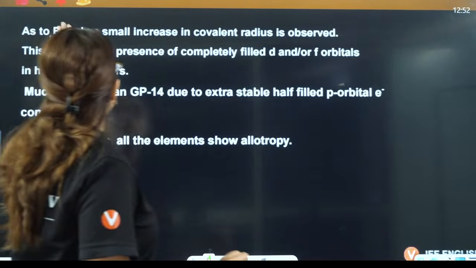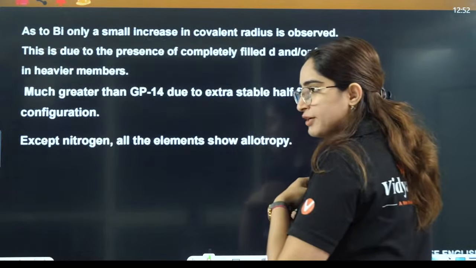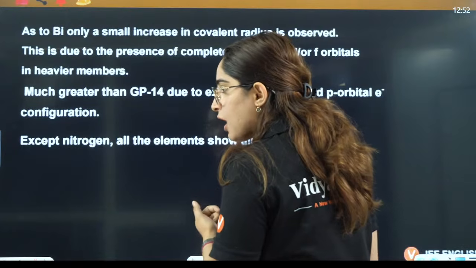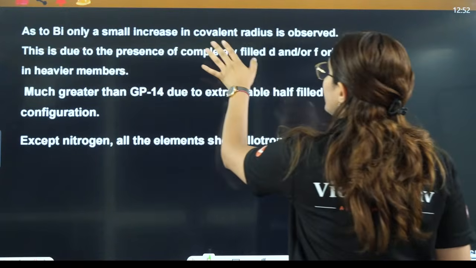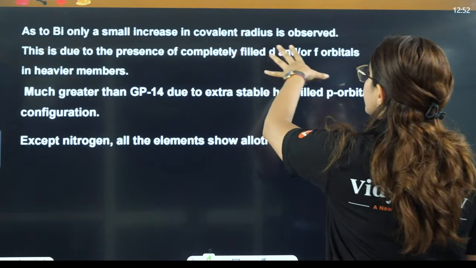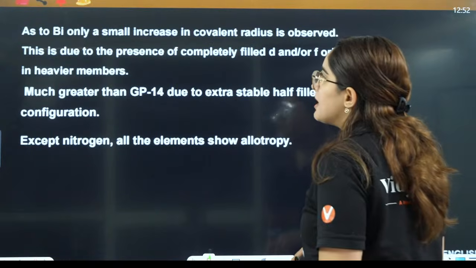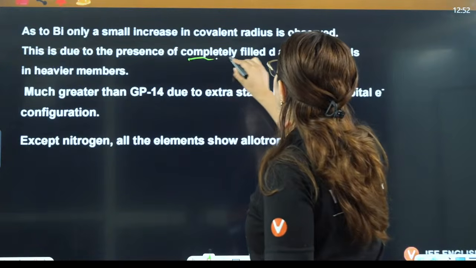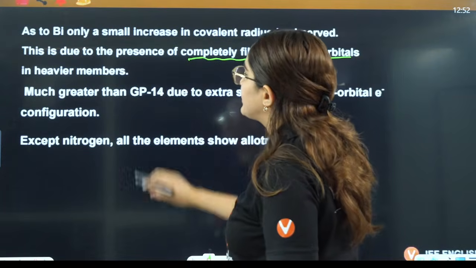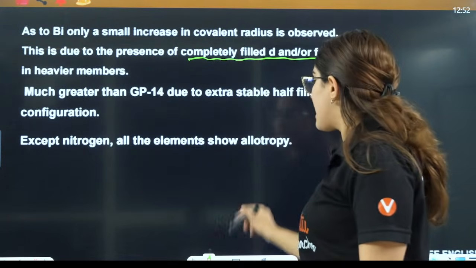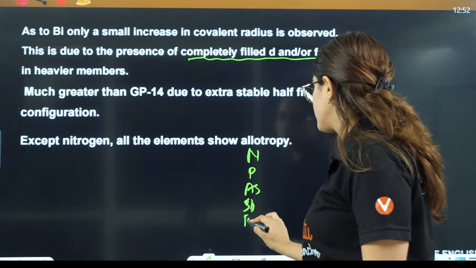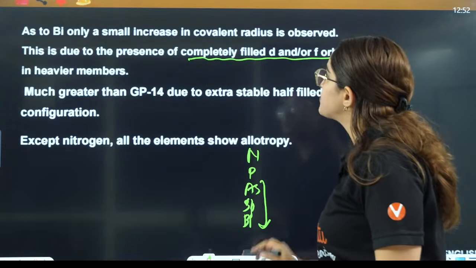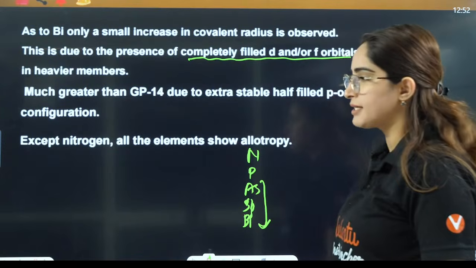Now from arsenic to bismuth, only a small increase in covalent radius is observed. This is due to the presence of completely filled d or f orbitals in the heavy elements. So from arsenic to bismuth, they are saying very small increase.